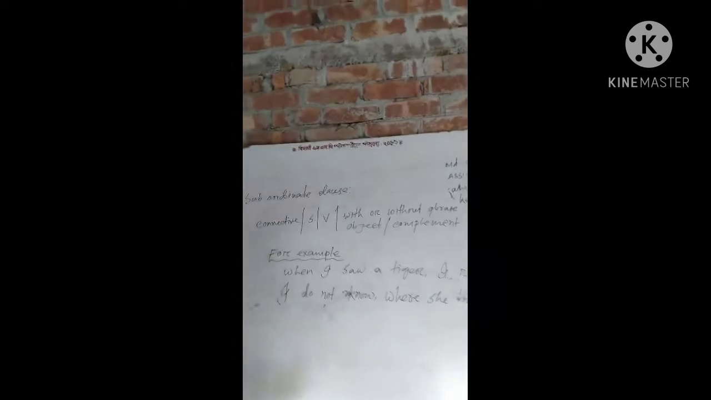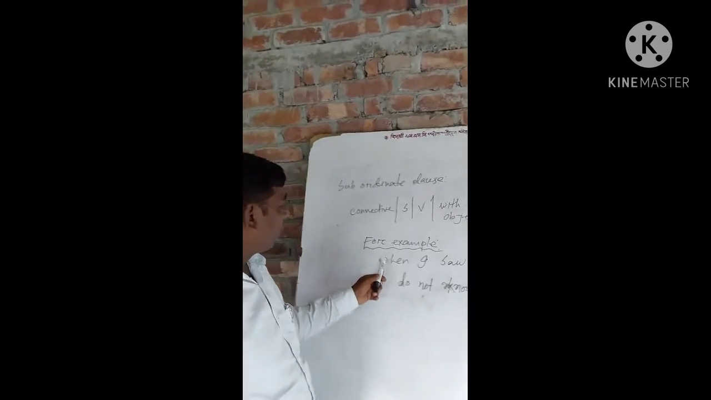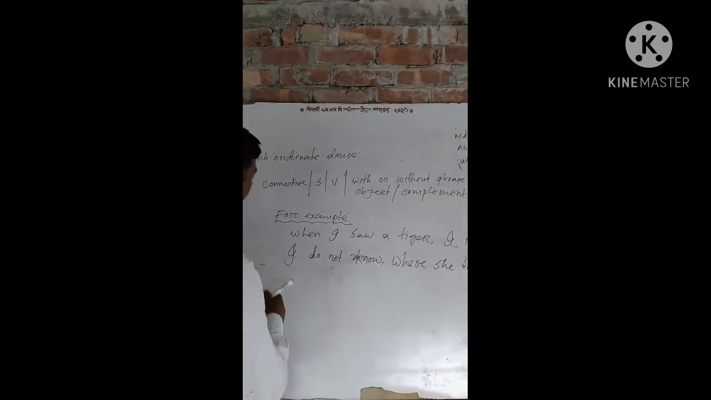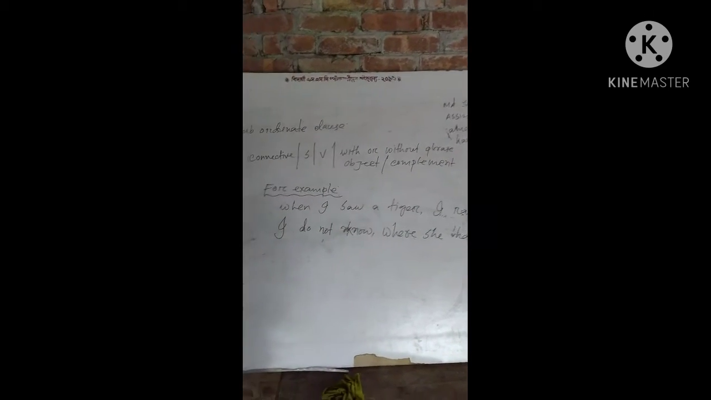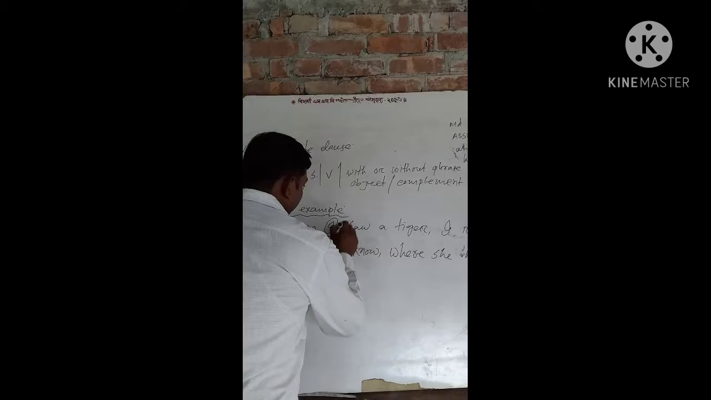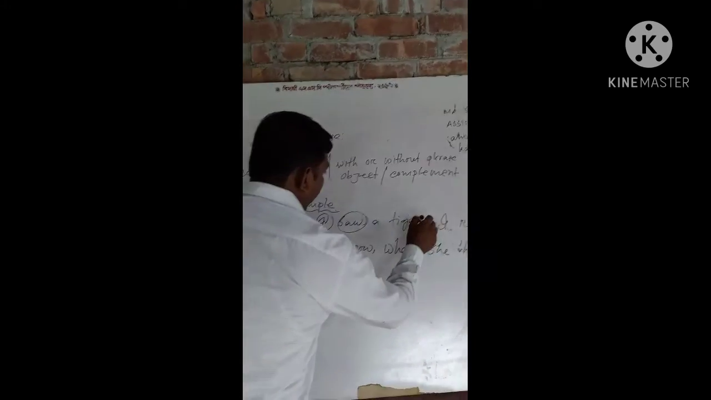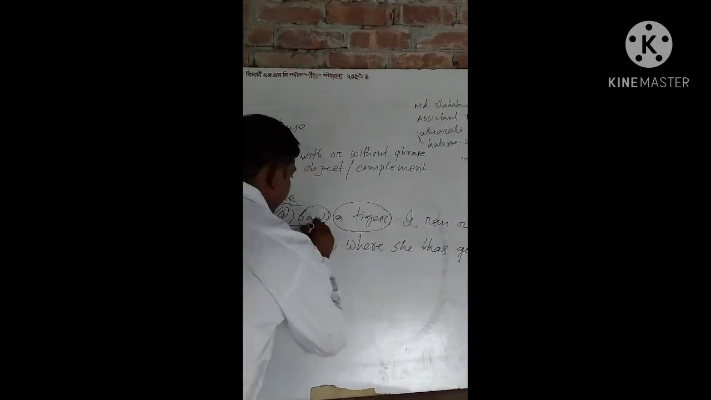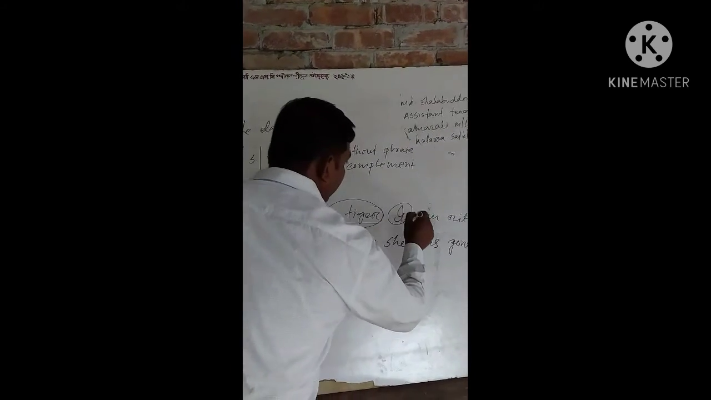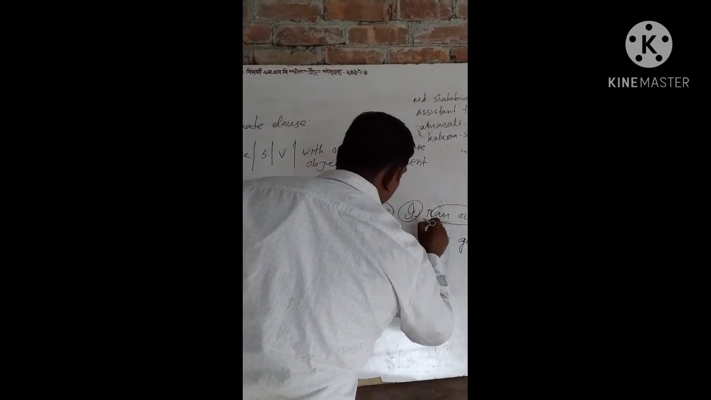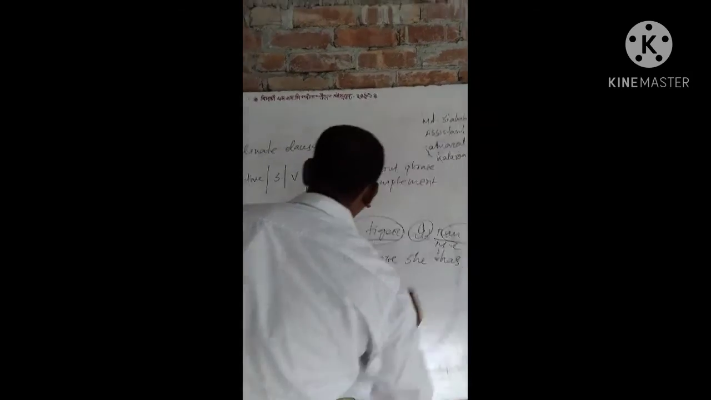Dear students, see the board. When I saw a tiger, I ran out. I is a subject, saw is a verb, a tiger is an object. So it's a main clause. I is a subject, ran out is a verb, so it's a main clause.